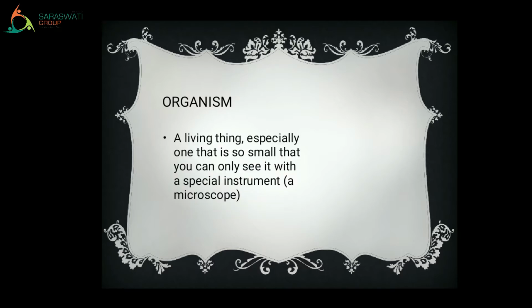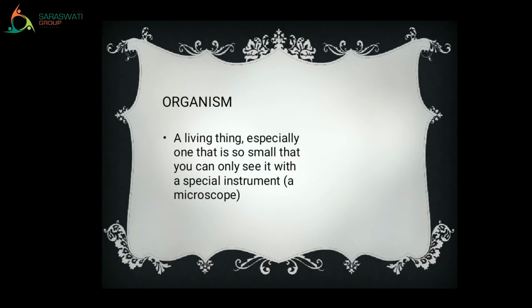Now, let's move to the second word. What is our second word? It is organism. Organism. What do you understand by organism? A living thing, especially one that is so small that you can only see it with a special instrument called a microscope. In short, organism means living thing.